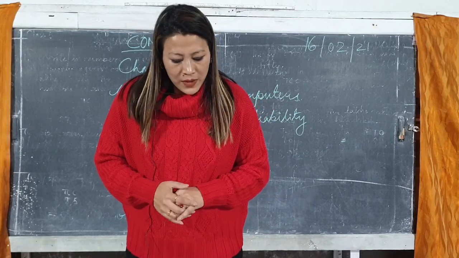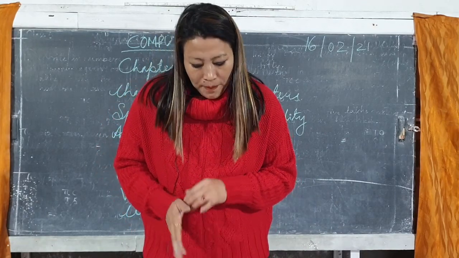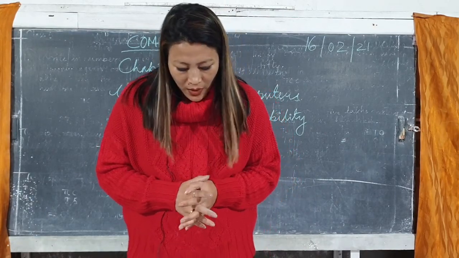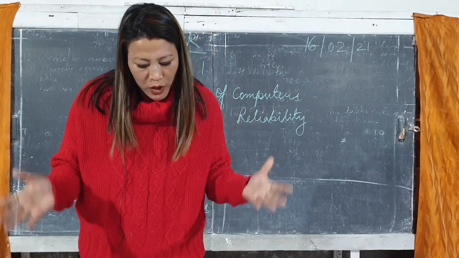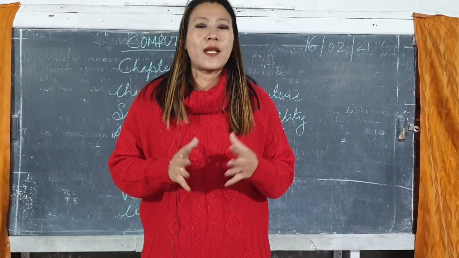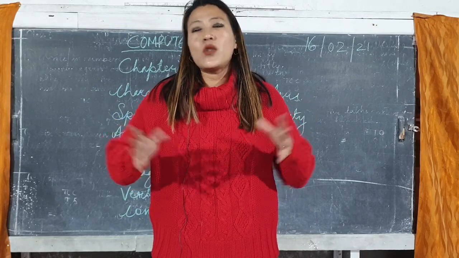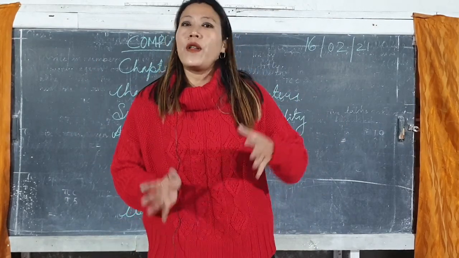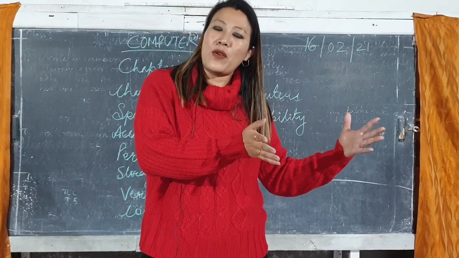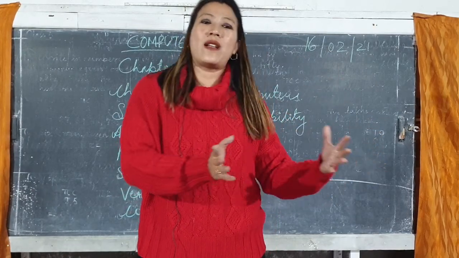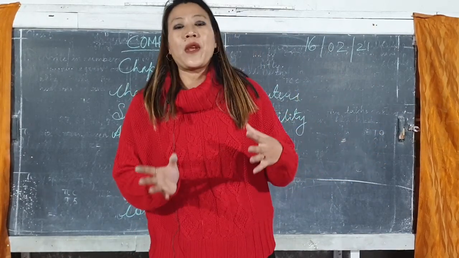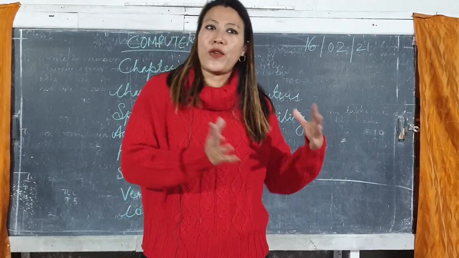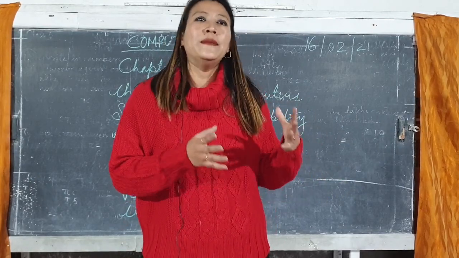Right? Now comes compactness. What is this? Computers have evolved from huge machines to compact personal devices. You know what? A computer is not a huge machine now. It's no more a huge machine. In this chapter we have discussed the abacus, the Pascaline, the difference engine, and the generations of computers, micro, mini, super.